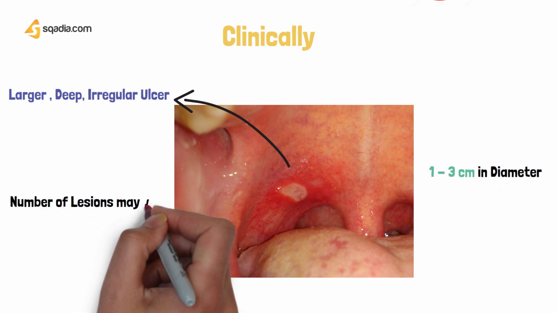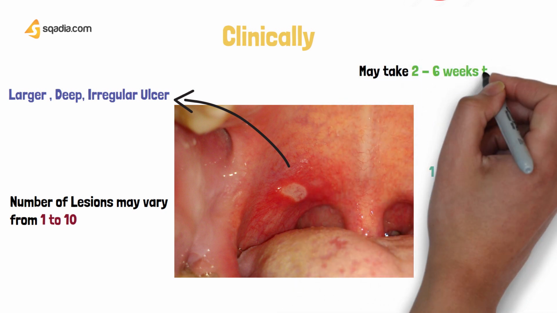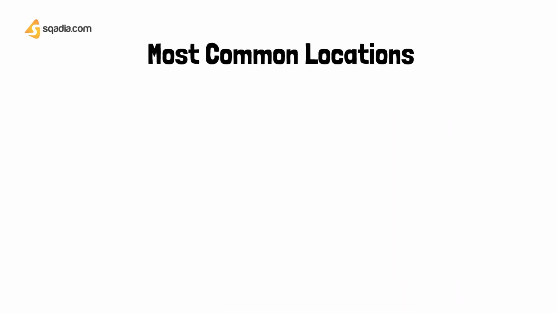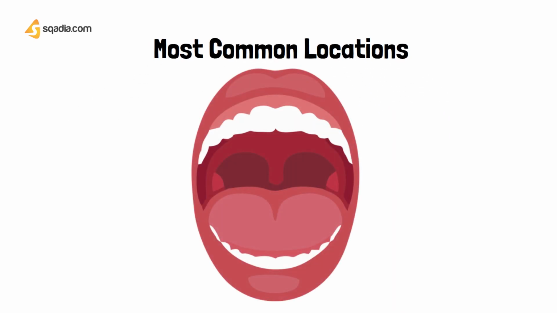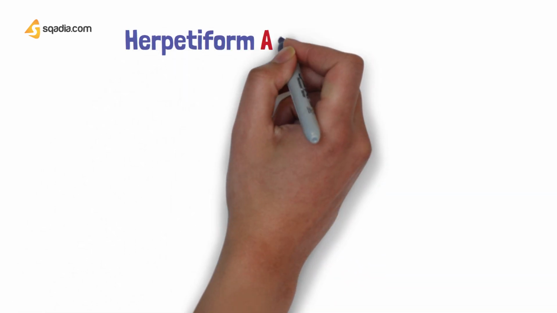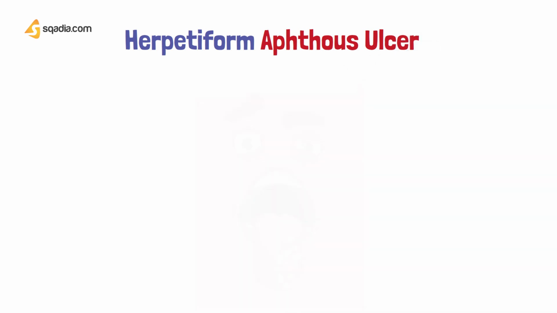The number of lesions may vary from 1 to 10, and it may take about 2 to 6 weeks to heal. The most common sites where we may find major aphthous ulcers include the soft palate, the labial mucosa, and the tonsillar fossas. Now we're going to look at the herpetiform kind, and we're going to be able to differentiate it from the other types.